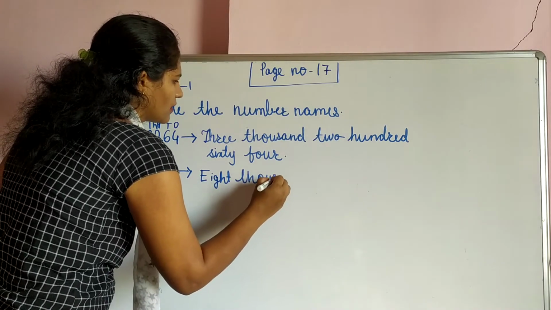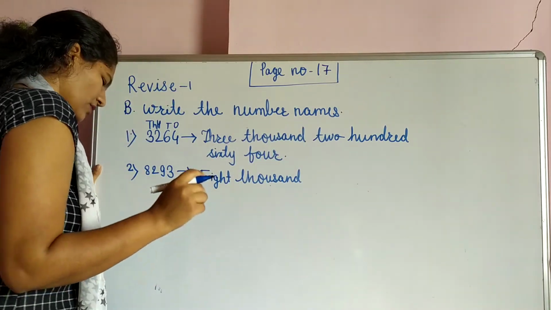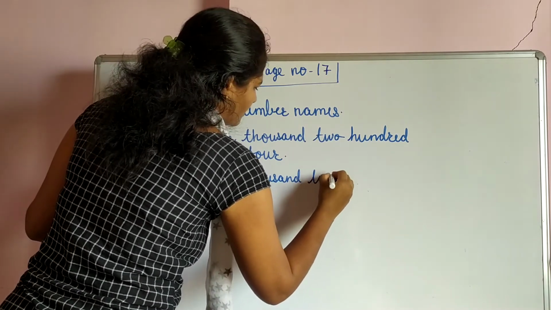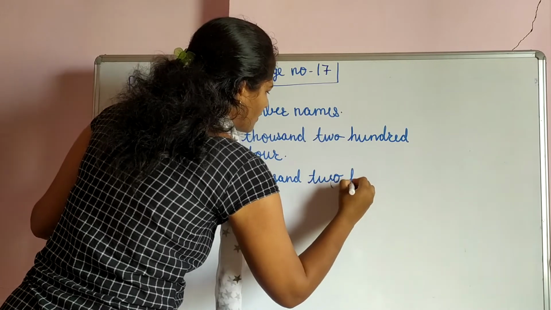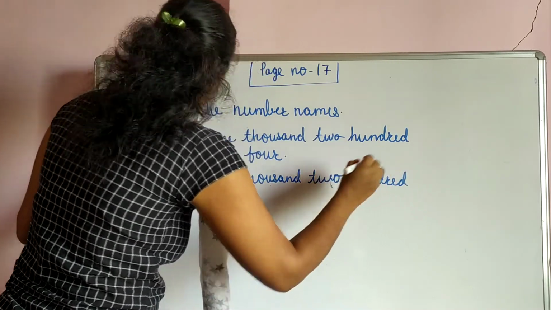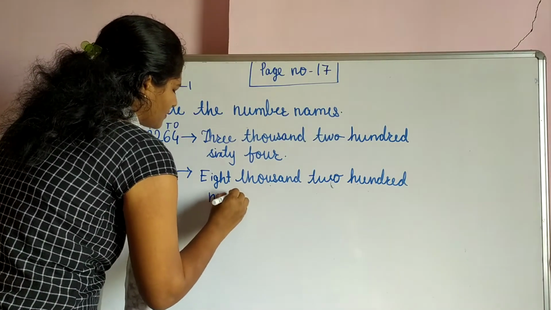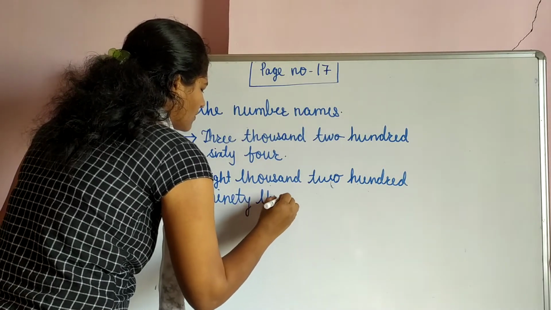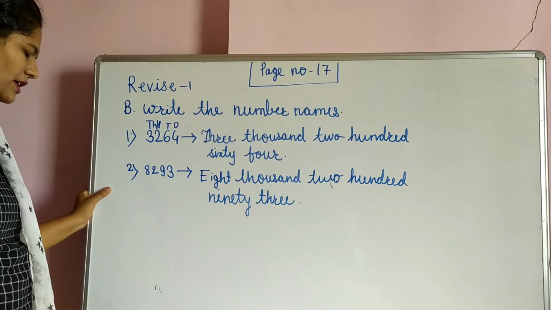Then 200. 293. Okay student, now we see the next question.